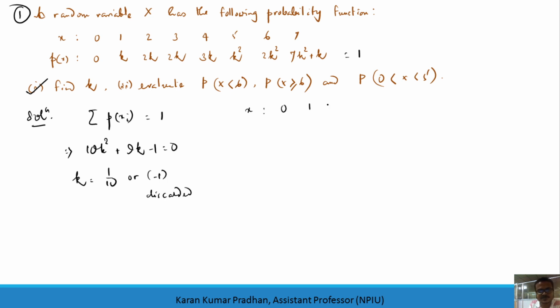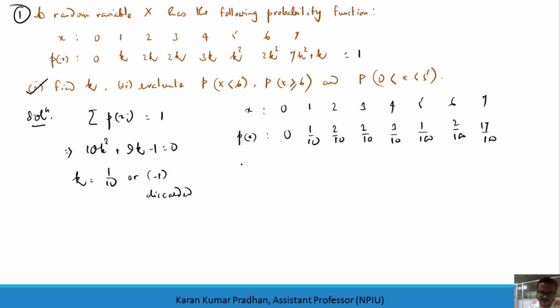Now let's assign the probability distribution. For x equal to 0, 1, 2, 3, 4, 5, 6, 7, the probability mass functions will be 0, 1 by 10, 2 by 10, 2 by 10, 3 by 10, then k squared will be 1 out of 100. Then 2 out of 100, and 7 by 100 plus 1 by 10 is 17 by 100.